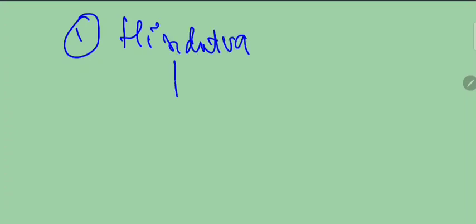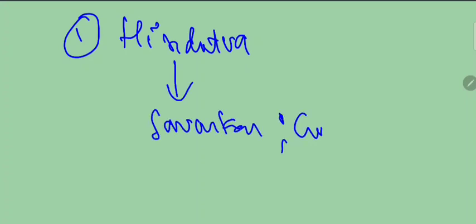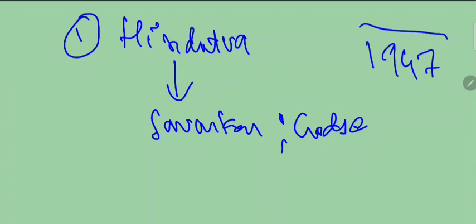Now, the Hindutva of Savarkar or Godse, the Hindutva which Savarkar and Godse told to the public, was not much accepted in 1947. In 1947, when India was partitioned, the Hindutva forces like Savarkar, Godse, Golwalkar, etc., their ideology was not much accepted at that time, because at that time Jinnah's ideology was being propounded. So there was communalism from the Muslim side at that time. Now the communalism has started from the Hindu side also.